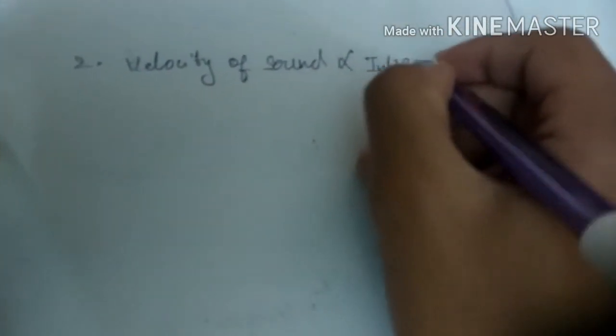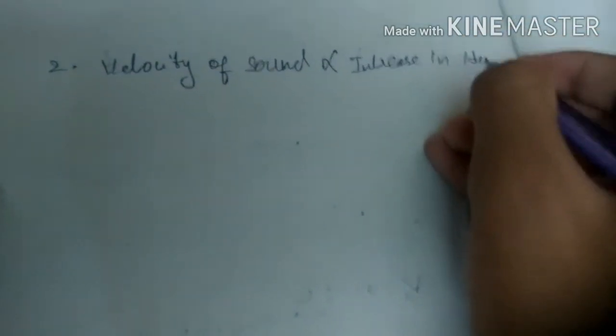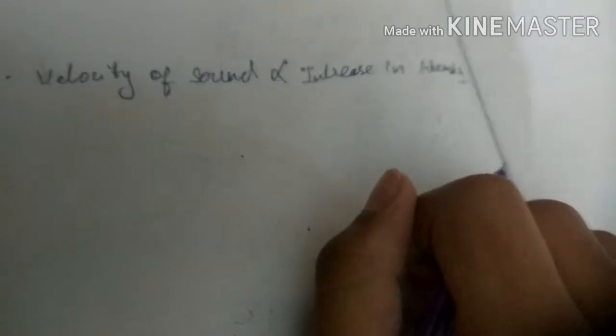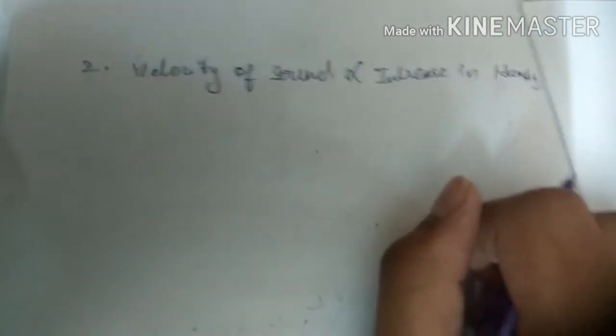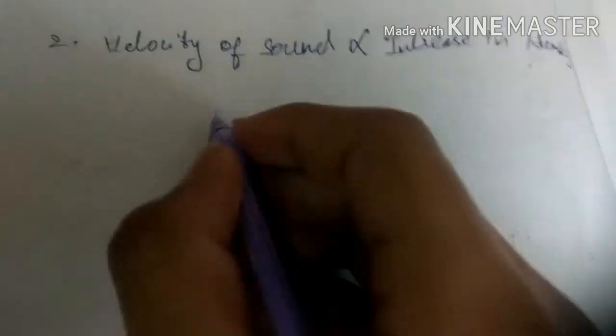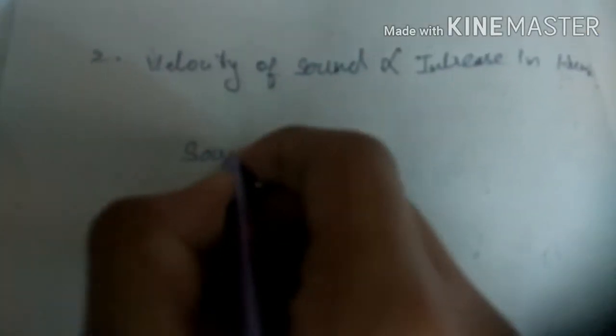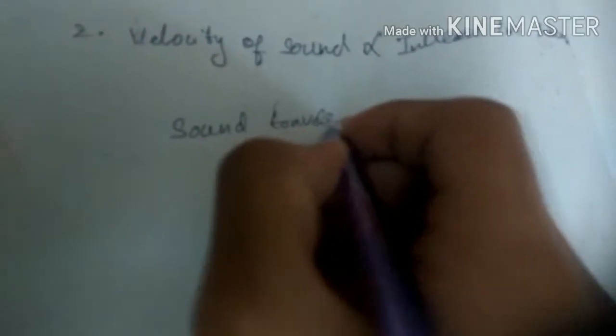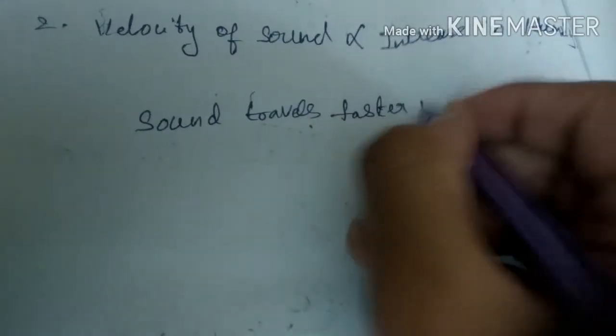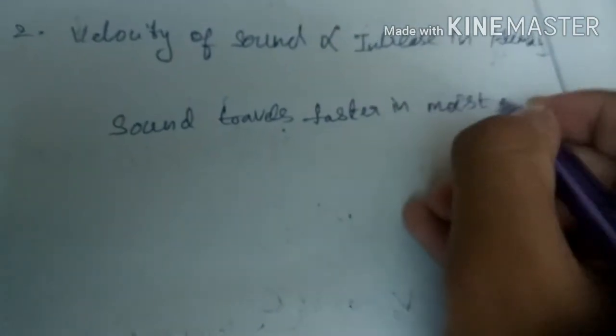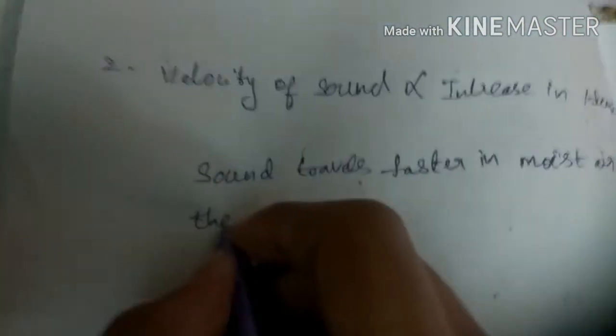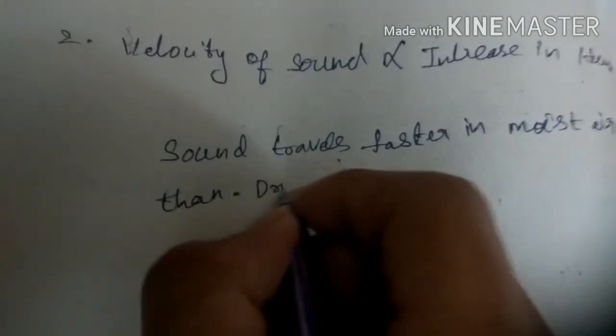Now point number 2: velocity of sound increases with increase in humidity. Sound travels faster in moist air than in dry air at the same temperature, because the density of humid air is less than that of dry air.